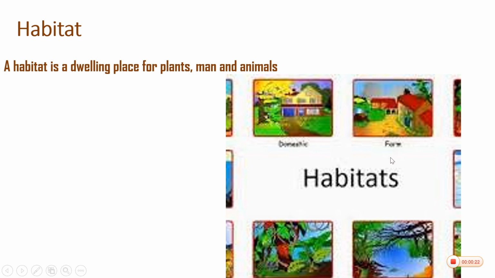The image on the screen is showing us a building. This is a habitat, a dwelling place for man. These are dwelling places for man. Then this is a dwelling place for plants or animals. These are dwelling places for plants and animals. So a habitat is just a dwelling place for plants, man and animals.